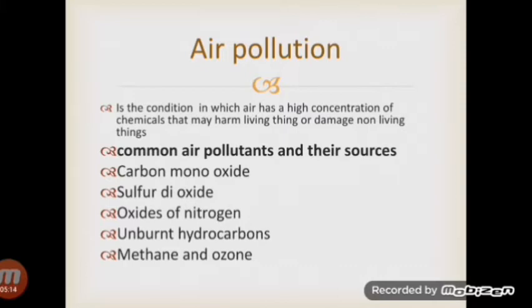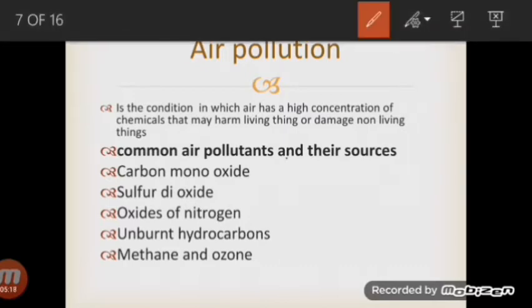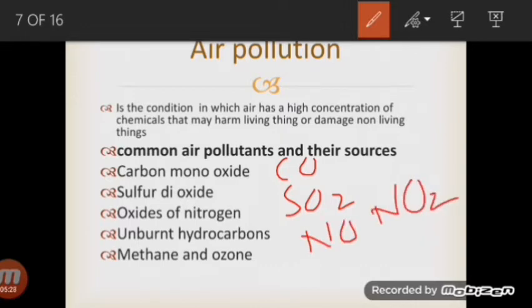The air pollutants which are present are carbon monoxide, sulfur dioxide, and oxides of nitrogen. In oxides of nitrogen, we have nitrogen monoxide, nitrogen dioxide, etc. Unburnt hydrocarbons such as methane, etc. And then we have ozone. Ozone is an allotropic form of oxygen.